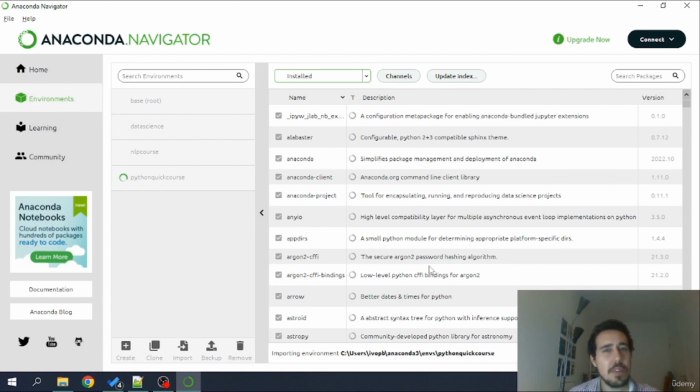Okay, so the environment is very, very simple. This is just a self-contained way for us to have the libraries just for this specific course activated. Okay, nothing more than that. If you follow the Google Colab route, you don't need to worry about this, because you can also run code inside the Google Colaboratory, as I will show in the next lecture. Let's just wait a couple of minutes for our environment to be created here in the Anaconda Navigator, and I'll show you how we can launch Jupyter Notebooks in a bit.